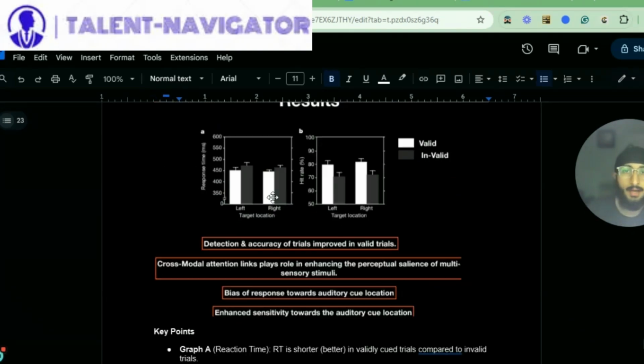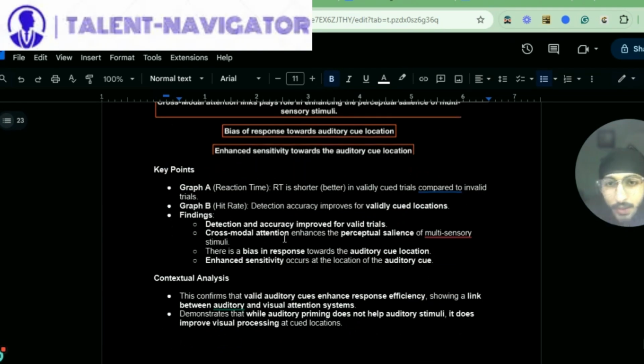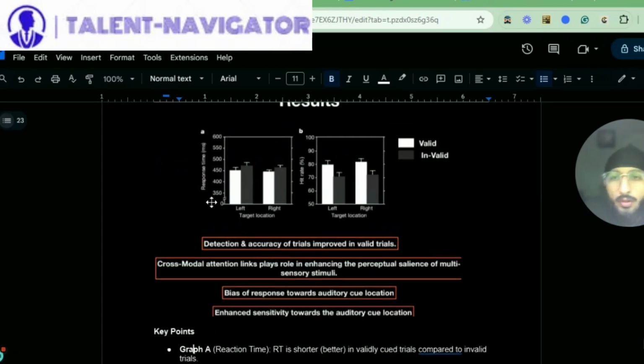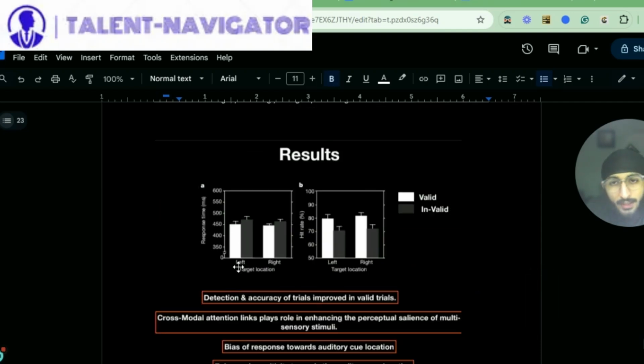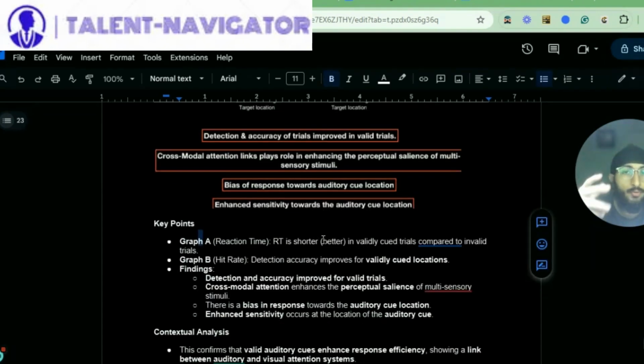So key points. Graph A is basically reaction time versus the target location. In graph A, RT is shorter, or better, in validly cued trials compared to invalid trials. As you can see, the white bar is shorter than the gray bar. So the valid trial response time is shorter than the invalid trial. A lower response time means that we are able to detect the target faster. So the valid trial is definitely a better one. Detection and accuracy improved in valid trials.